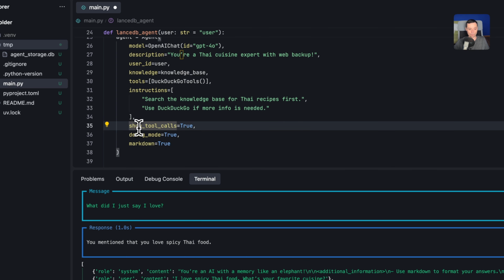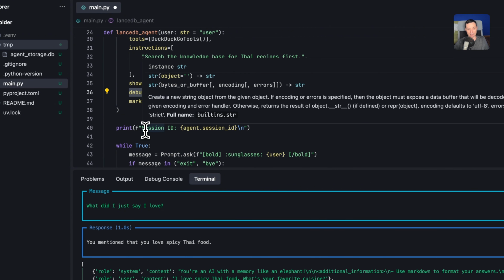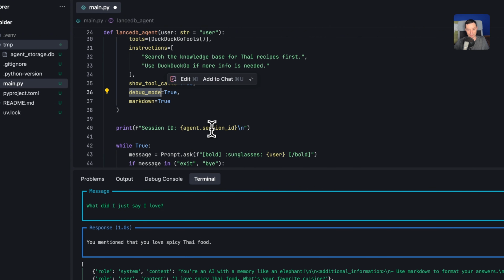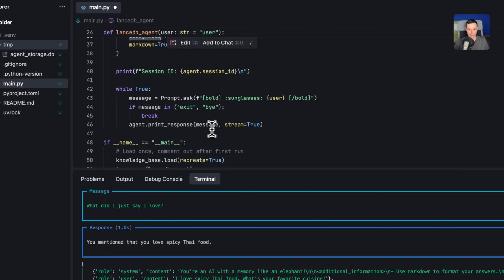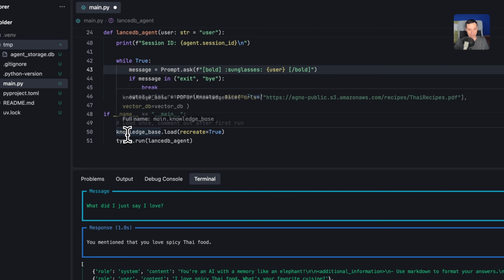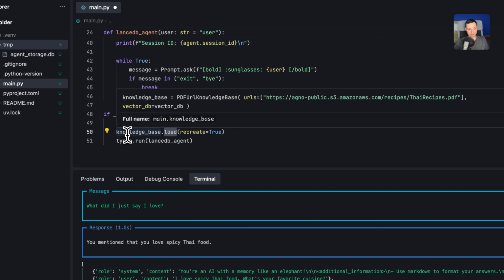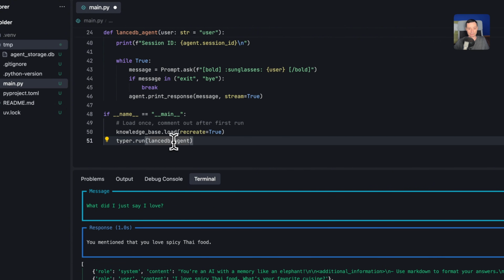In here it will show the tool calls. I have the debug mode set to true. Basically, this is to show the interactions that are happening, to have more details and see what this agent is doing. And in here I'm just printing the session ID with the agent session ID, and to make things more interactive, like a chat agent, I've added all of these things with a prompt to ask, with bold and things like that. And what this will do is first load the knowledge into the database, and then it will go and run the agent for us.